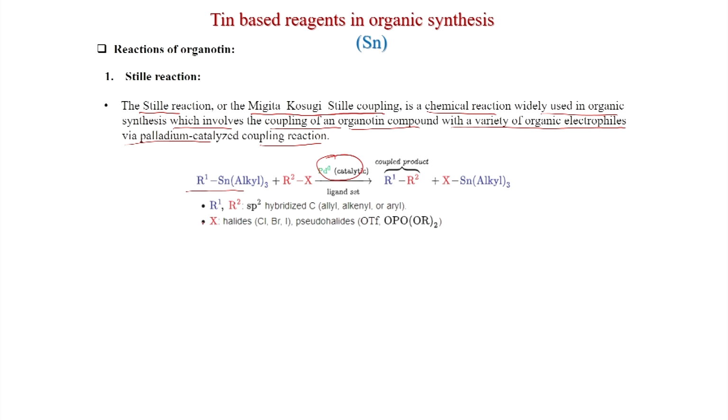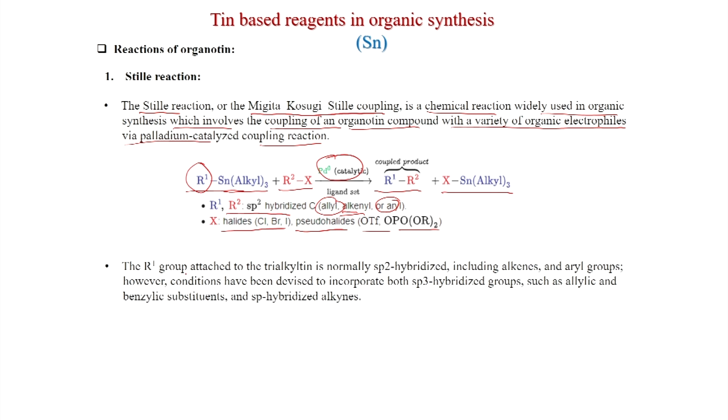So, the tin compound R1 will be the one coupled, and these are the tin components, tin alkyl 3, plus R2X. So, R2 can generally be sp2 hybridized like aryl or alkenyl, but later we will see that allyls and alkynyls can also be used. And this is the coupled product and this is the byproduct, X-Sn-alkyl 3. X are halides, chlorine, bromine, iodine, also pseudohalides, OTf, OPO(OR)2. So, these are the X components.